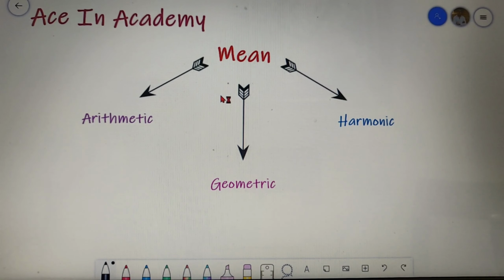As you have seen the title of the video, we will be learning what is a mean, what are the three different types of mean and the relation between them. So without wasting any further time, let's begin with the topic.